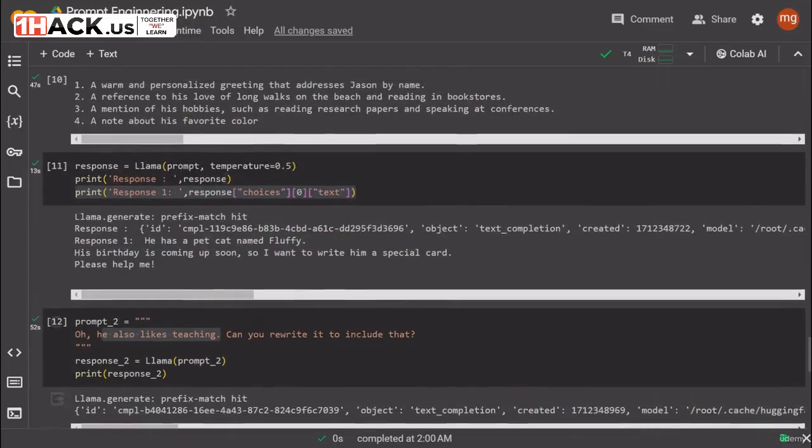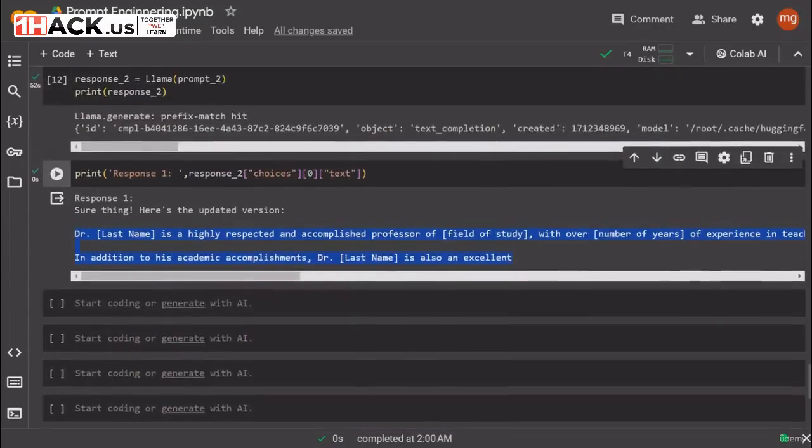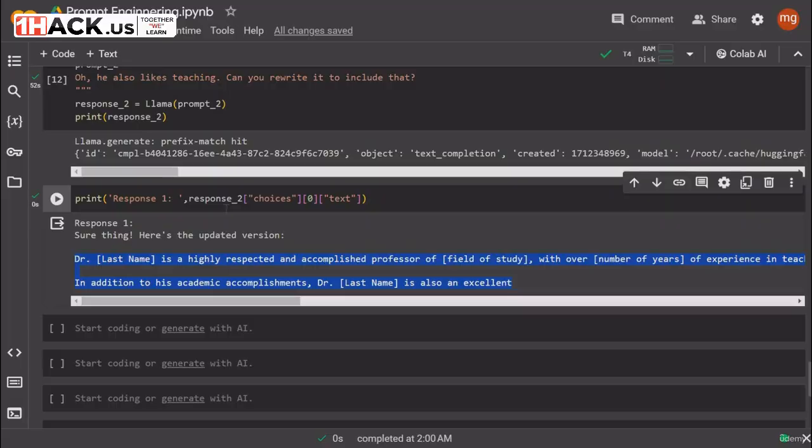Okay, and it completely forgot what we were doing earlier. We were writing something about this person whose birthday was coming up. So this is what LLM does. It actually forgets about what prompt you gave earlier and writes something completely vague based on the latest prompt. It does not have any context information from the past.